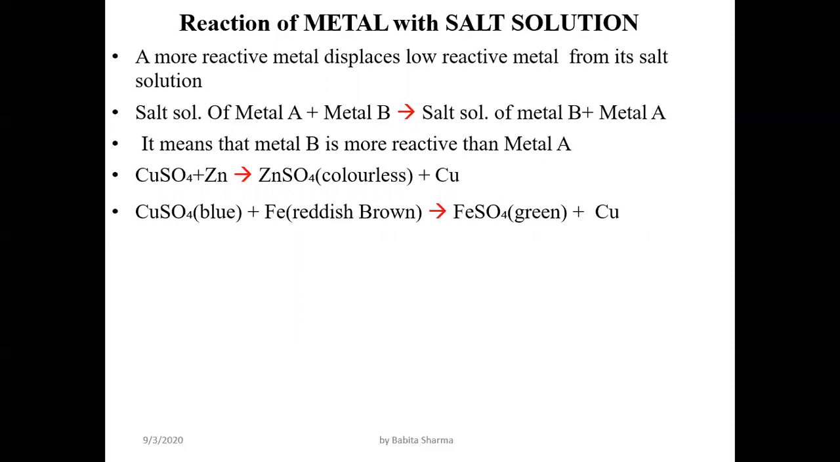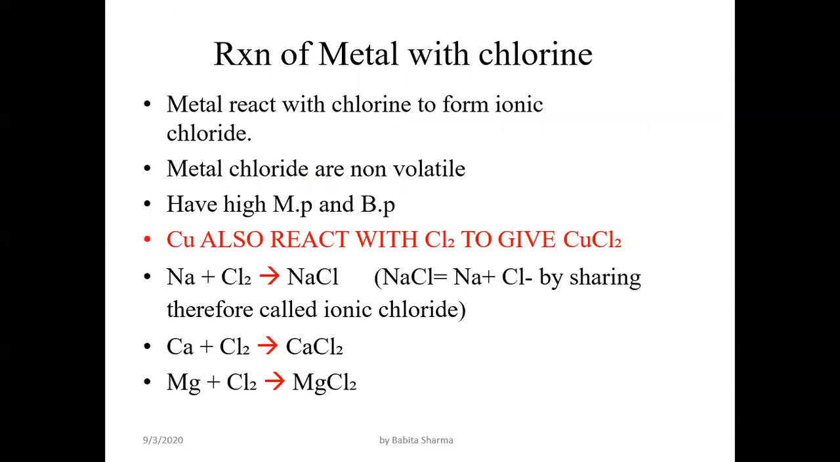Like copper sulfate is blue in color. When it reacts with iron, which is reddish brown, and iron is more reactive than copper, iron takes the position of copper, and the product formed is iron sulfate, which is green in color. Besides it, copper is produced. Clear? So in the reaction of a metal with a salt solution, a more reactive metal displaces the less reactive metal from its salt.